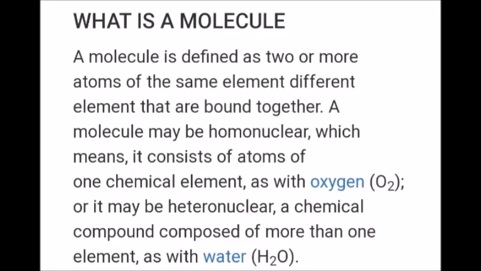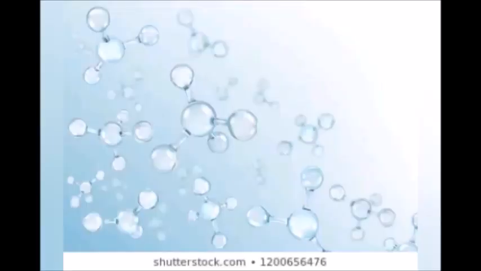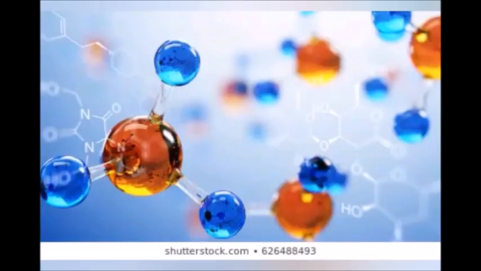What is a molecule? A molecule is defined as two or more atoms of the same element or different element that are bound together. There are two types of molecule, homoatomic molecule and heteroatomic molecule. If the molecule is made up of similar kind of atoms, then it is called homoatomic molecule. If the molecule is made up of different kind of atom, then it is called as heteroatomic molecule.